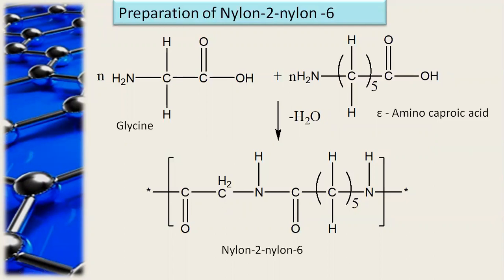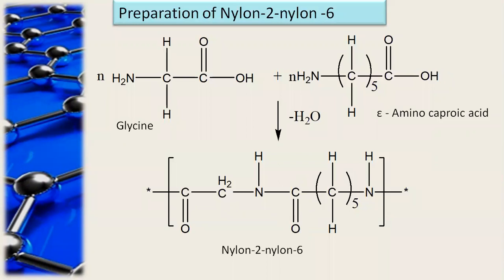In one structure there is one CH2 group and in the other structure there are five CH2 groups. These two are bonded by the NH C double bond O NH linkage. So the C double bond O NH linkage means a polyamide type of linkage. So this is an example of the biodegradable polymer nylon 2 nylon 6.